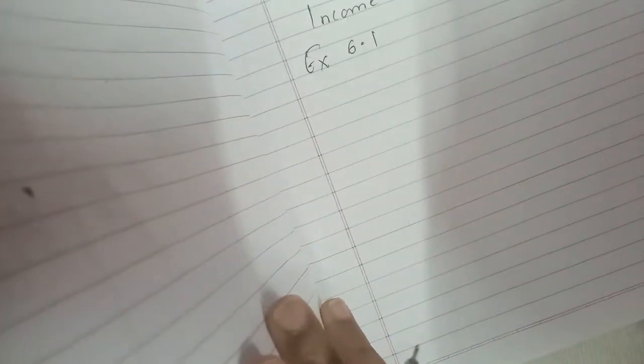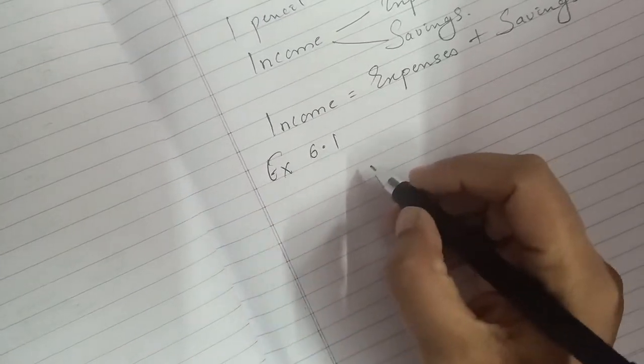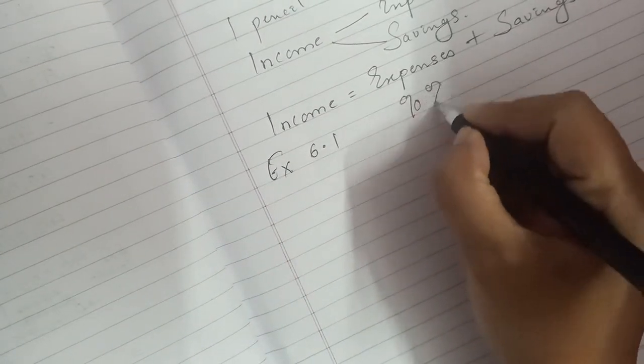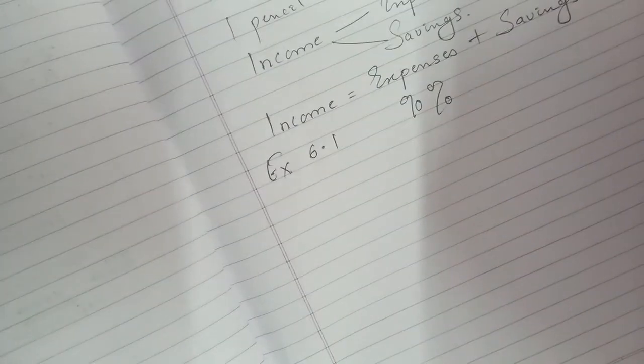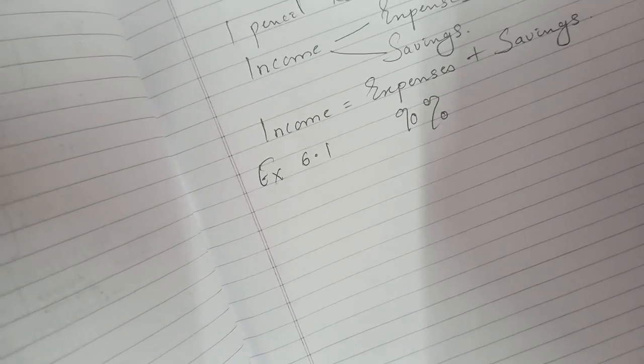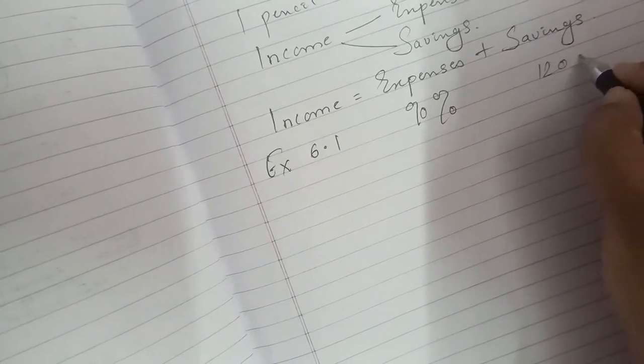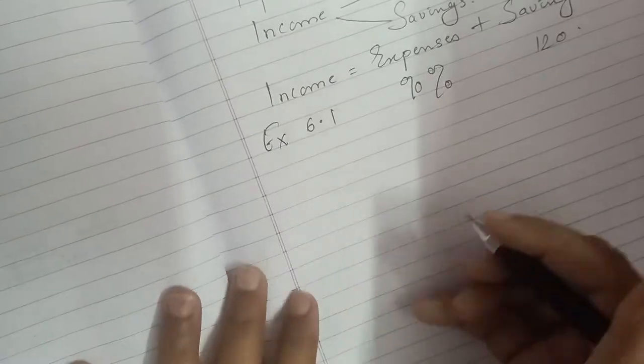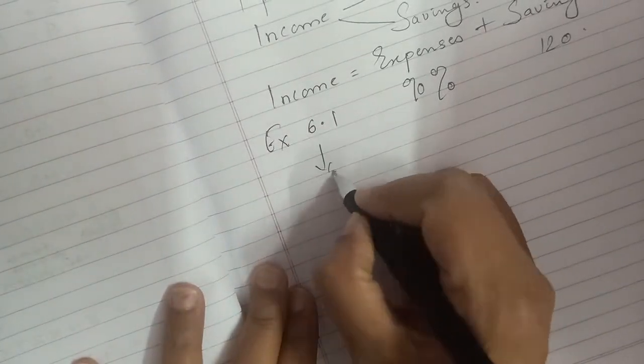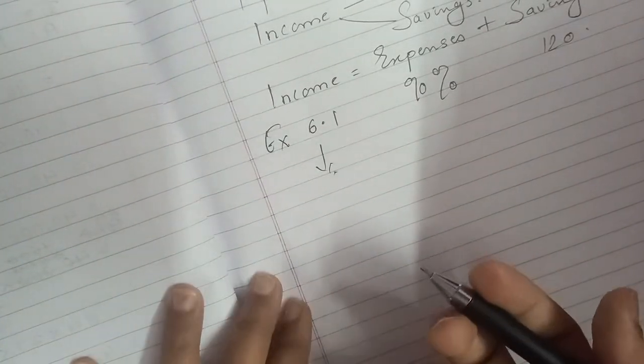Exercise 6.1, the first sum says a girl named Alka spends 90% of her salary, and after spending she saves rupees 120. So say, for example, the salary, that is income; salary means income.